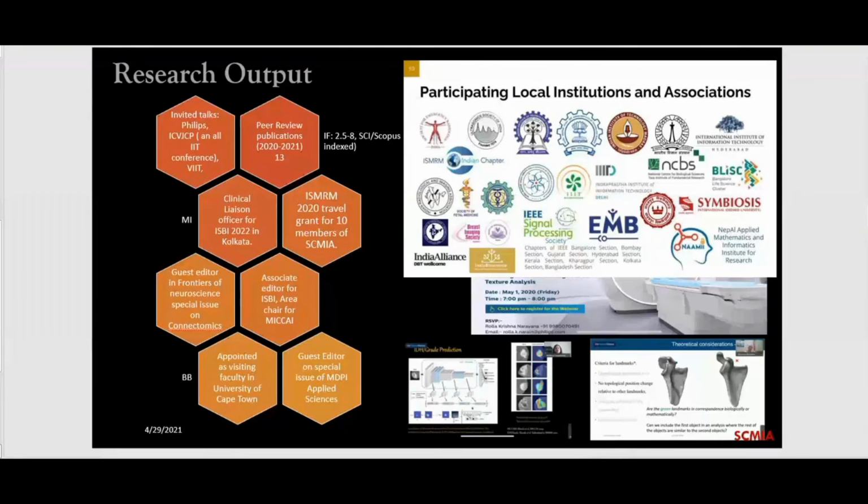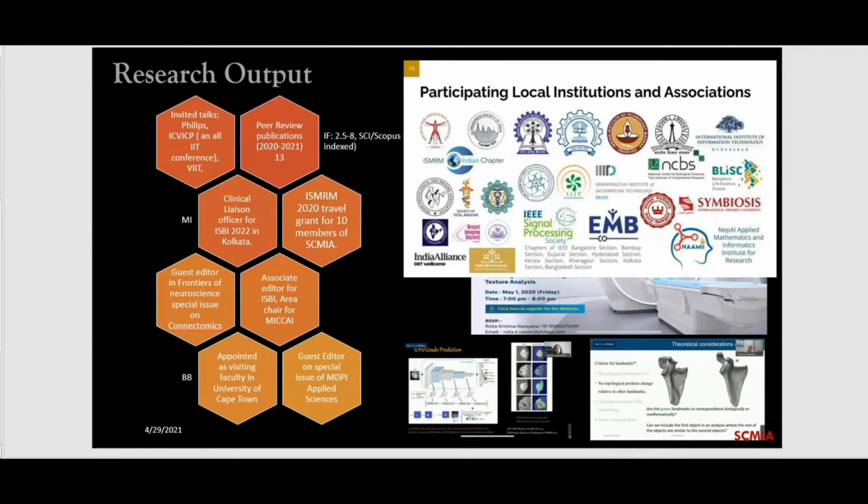These are all the local participating institutes for ISBI 2022 that I'm showing on the side. Most of the institutes are IITs. Symbiosis is one of them because we are participating. Also, my students generally get the ISMRM travel grant. ISMRM is the International Society of Magnetic Resonance in Medicine. Last year, 2020, all 10 people from my lab had a grant to travel to Australia. Unfortunately, because of the COVID pandemic, nobody could go, but the grants are always there, they always get it. This year, one of my students got an exchange grant and she is going to the US for 4 months. It's a $5,000-6,000 grant that she gets as an exchange student.